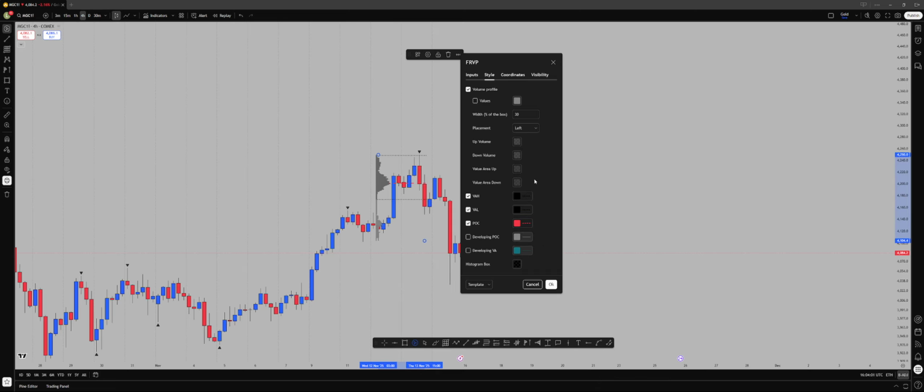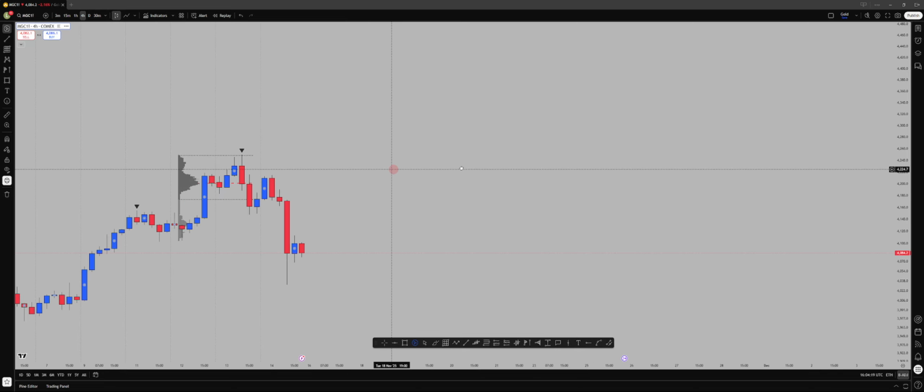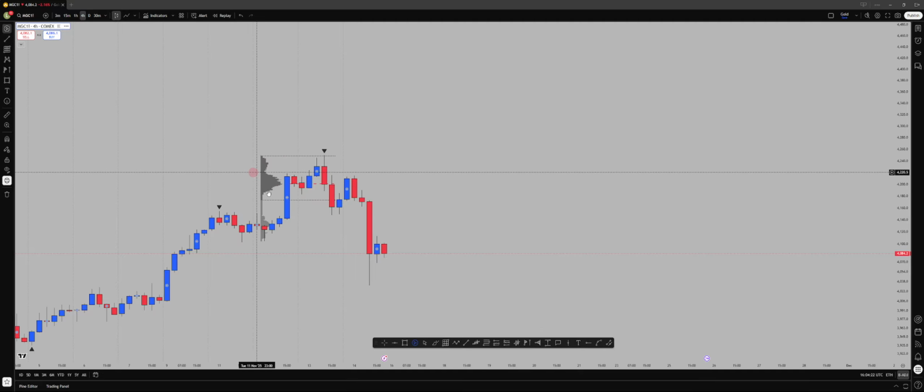Alright, so the POC is basically the point of control. That is where the majority of the volume is traded. Depending on your settings, it's where the highest peak of the volume is, considering the range you plot. If you zoom out to this profile here, you have the majority of the volume, which is the peak, sitting around the 109.6 price level. And so you can see that price has shown you the red dotted line you set for the POC. Now this profile was plotted from this low to this high over here.